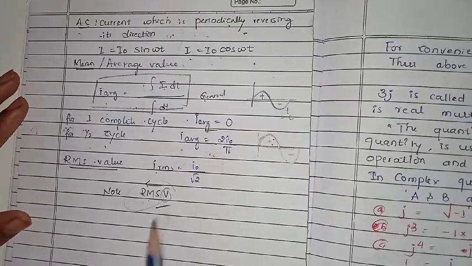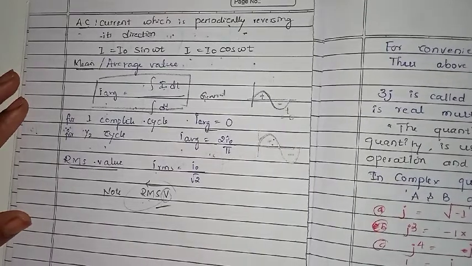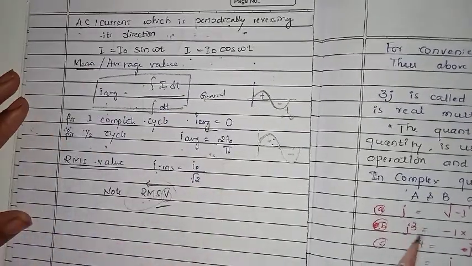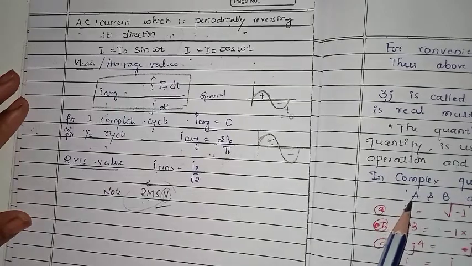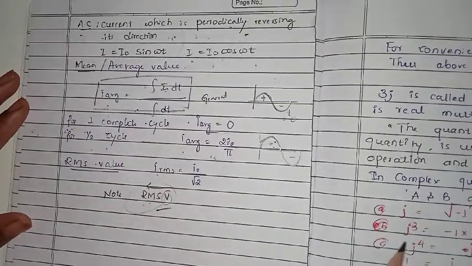This is all about our previous session, what we had discussed about alternating current. That was the introduction from the last session. Now today we are going to learn about the peak value.